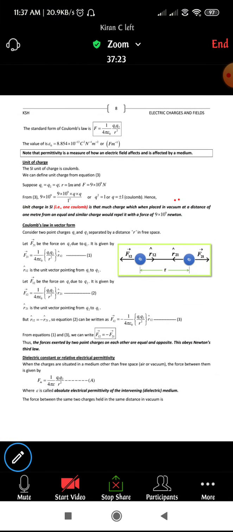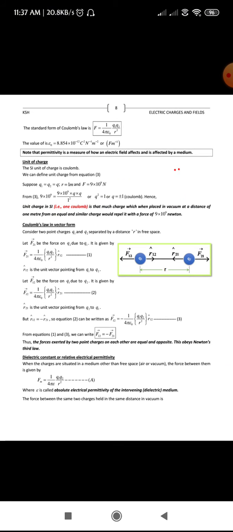Okay, fine. Just go through Coulomb's law and Coulomb's law in vector form. Make a practice of this, since it is very important. We are going to make use of Coulomb's law while solving numericals. The derivation of Coulomb's law in vector form, they are going to ask for 3 marks in your examination. Similarly, the statement of Coulomb's law they are going to ask for 2 marks. They may also ask only the mathematical form, which will be for 1 or 2 marks.